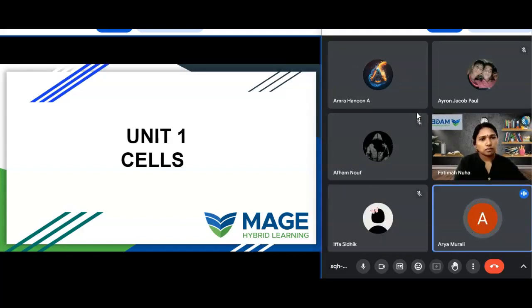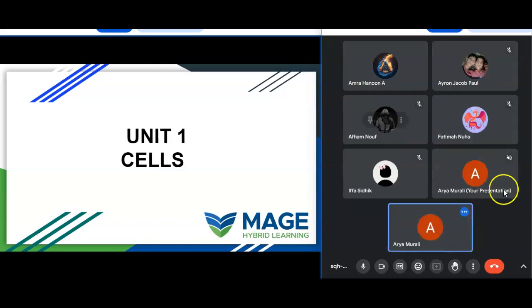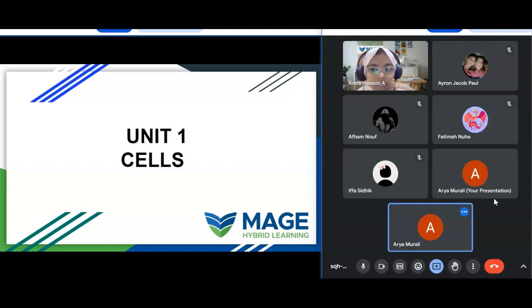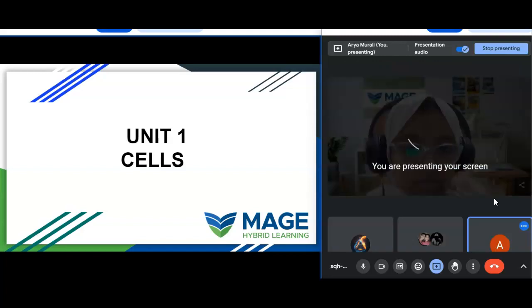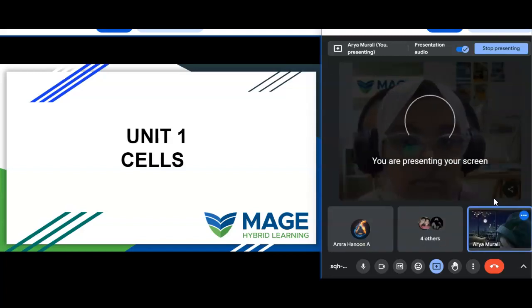Can you see my screen? Let's understand the structure of a neuron or nerve cell. You can see that, right? It's not showing to me. Neuron is a nerve cell with branches. It is the structural and functional unit of the nervous system.